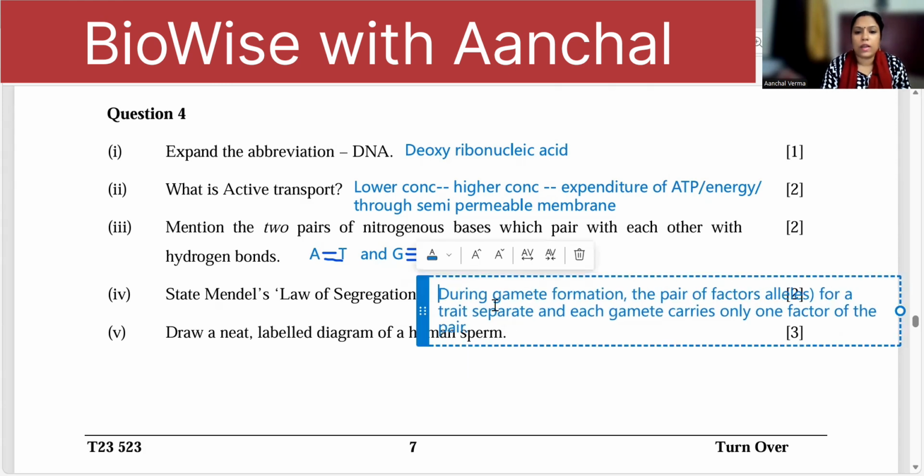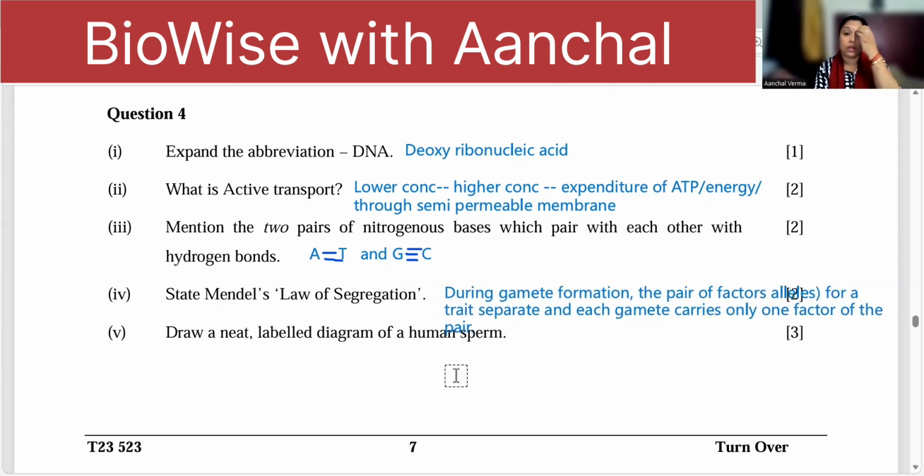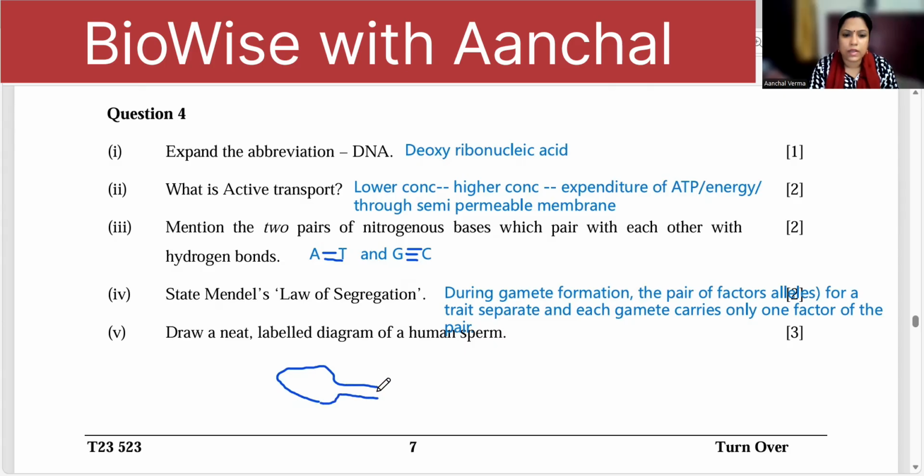Draw a neat labelled diagram of the human sperm. The diagram link is given in the description. You see how to draw the diagram. Roughly there should be a head, then you have the neck region, and then you have the axial filament or the tail region.